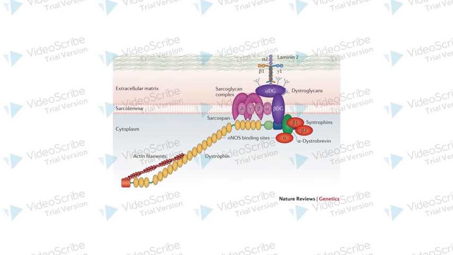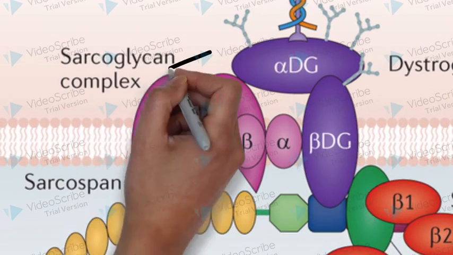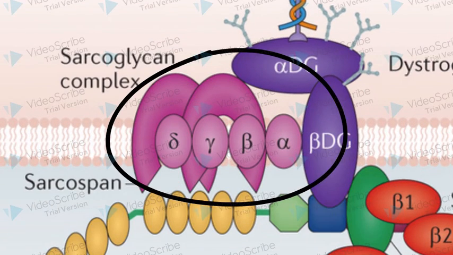Limb-girdle muscular dystrophy results from mutations which cause at least one of the proteins known as the sarcoglycans to be non-functional. Like dystrophin, the sarcoglycans are an important component of the protein complex which anchors muscle cells to the extracellular matrix. The absence of even one of these proteins can cause increased muscle damage and weakness.